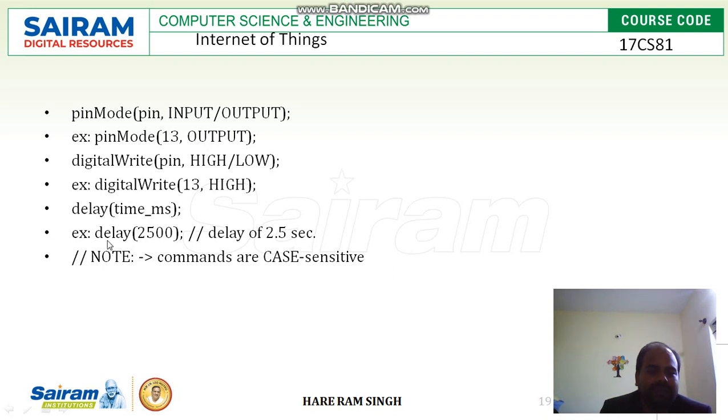Now, for example, delay 2500. Now 2500 is in milliseconds. If you convert milliseconds into seconds, it will give you 2.5 seconds. So this function will create a 2.5 second pause before the next instruction gets executed.